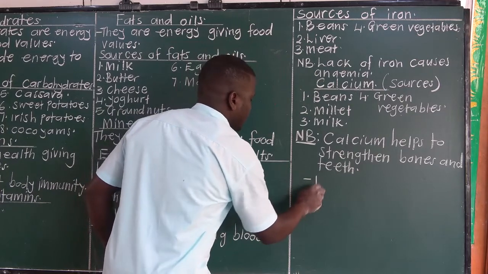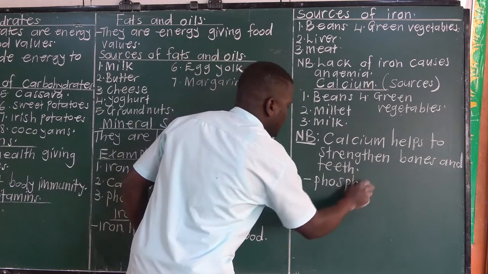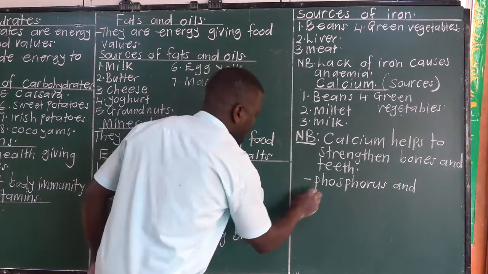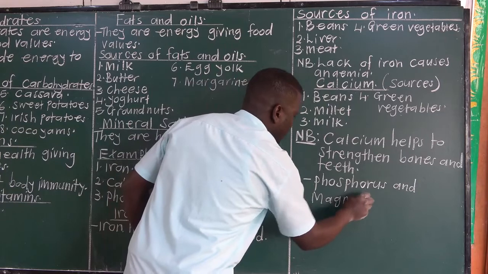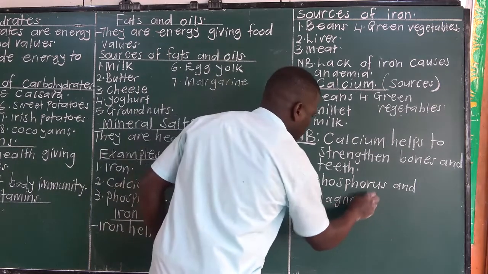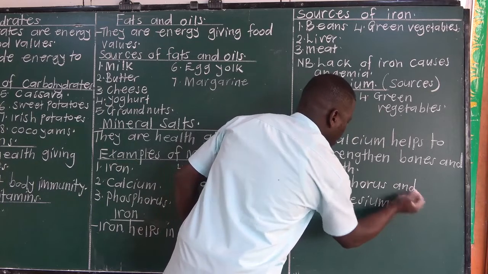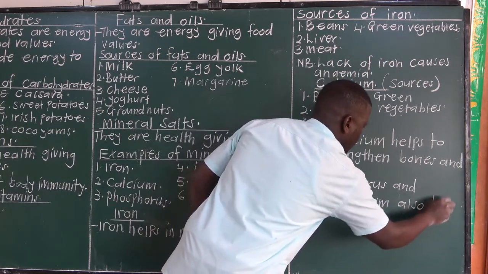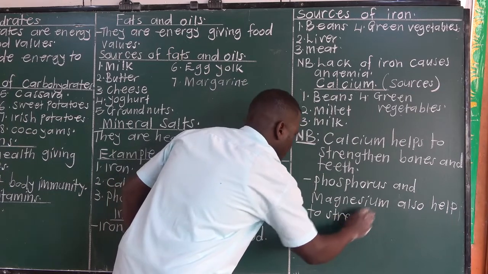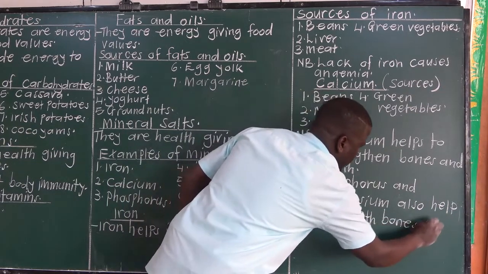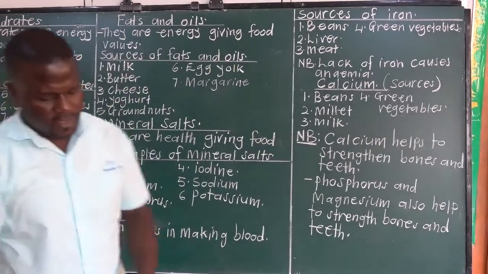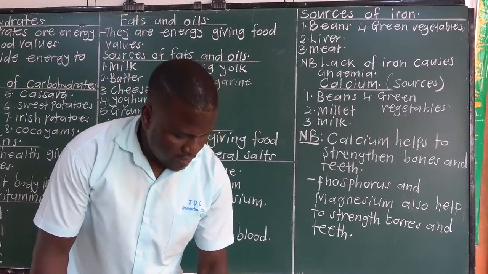Then phosphorus and magnesium also help to strengthen bones and teeth. So that is it. Then lastly we have what we call iodine.